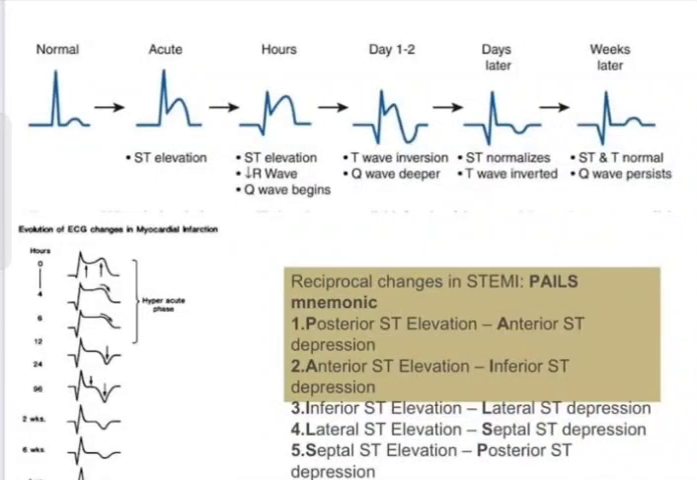Normal ECG will have normal QRST wave, and in acute MI there would be just ST elevation. Within hours of ST elevation, there would be decreased amplitude of the R wave and Q wave will begin to appear. Within 1 to 2 days, T wave will get inverted with the deeper Q waves, and a few more days, ST will normalize and T wave will still be inverted, and after weeks, ST and T wave will become normal, but Q wave will persist.